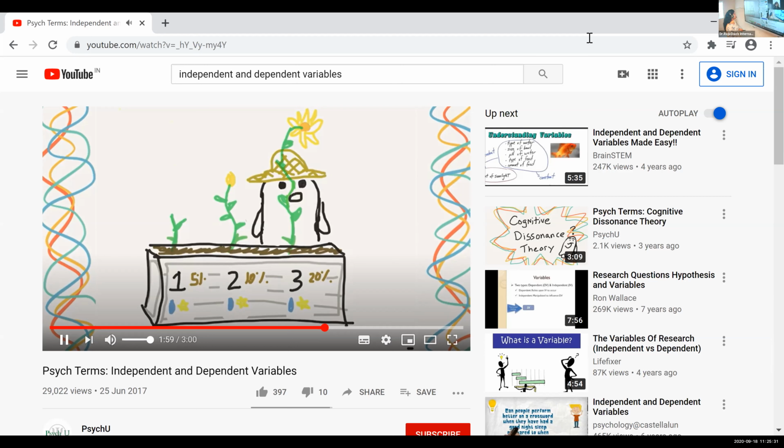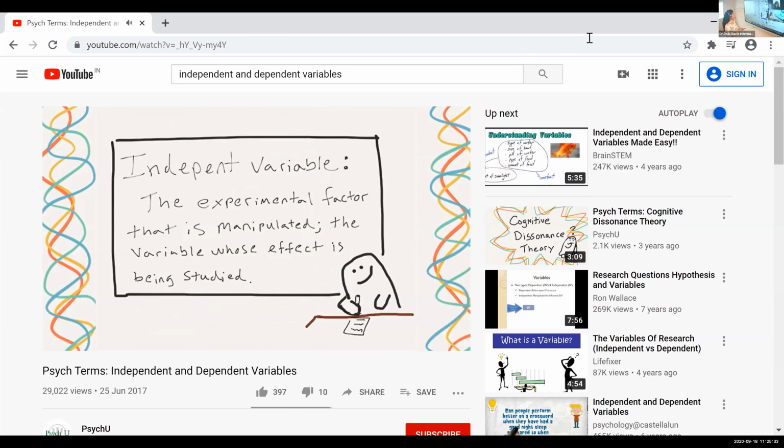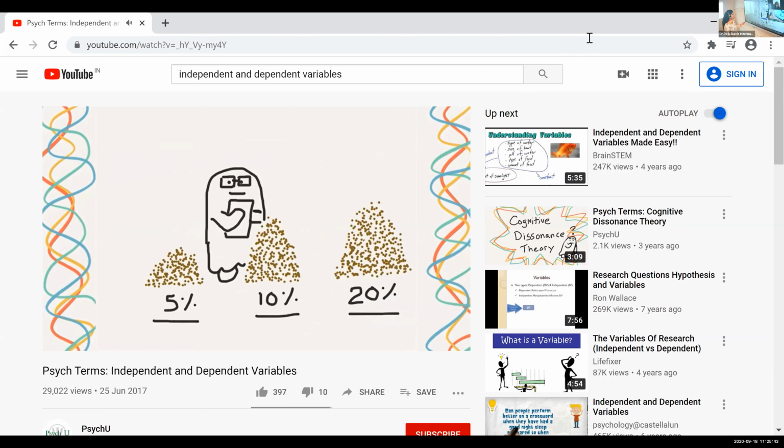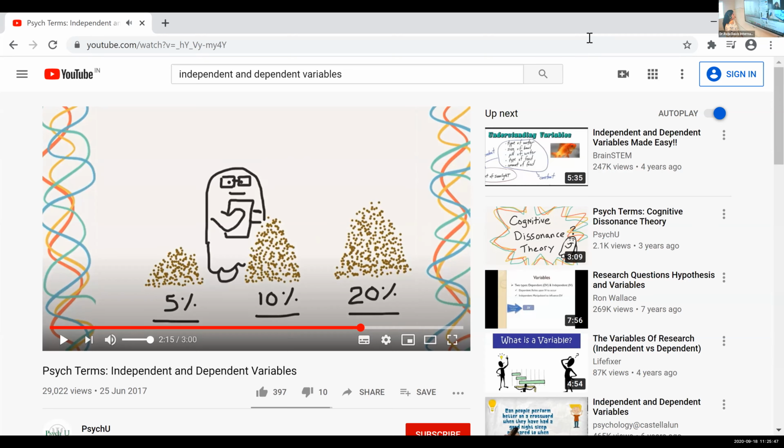So in this example, the independent variable is the thing that you are influencing, the thing that you are changing. If the experimental factor that is being manipulated is fertilizer, then the independent variable would be the fertilizer. So here, what the person is trying to say is the independent variable. We have two main variables. Did you see that in the video? Did you notice? Anybody?